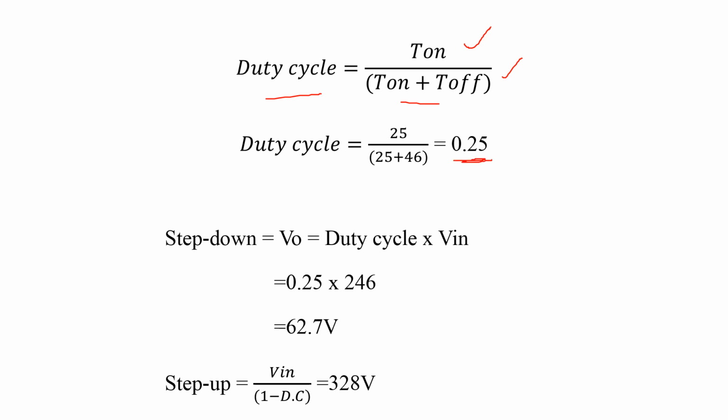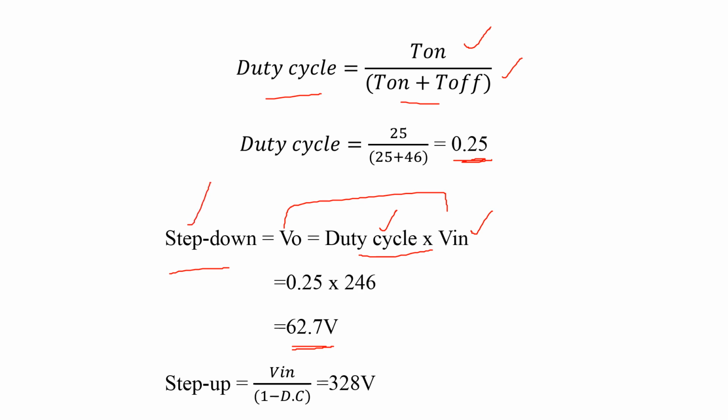If we consider a step down chopper, then we know the relation between input and output is V0 is equal to duty cycle into input. We know the duty cycle value as well as the input value. By substituting them, we get this amount of voltage, which is less than the given input voltage. This amount of voltage is possible if the chopper is a step down chopper.